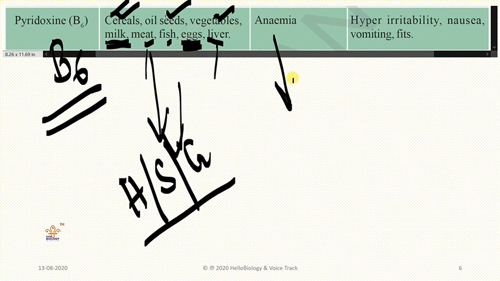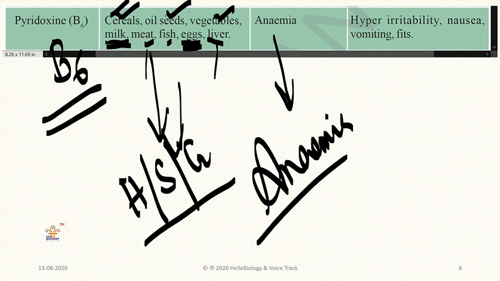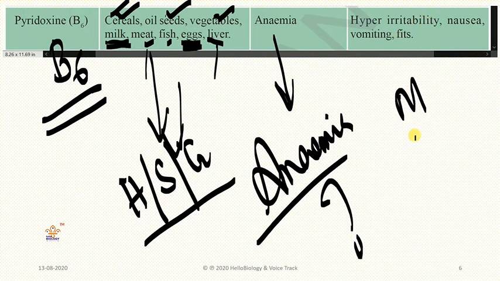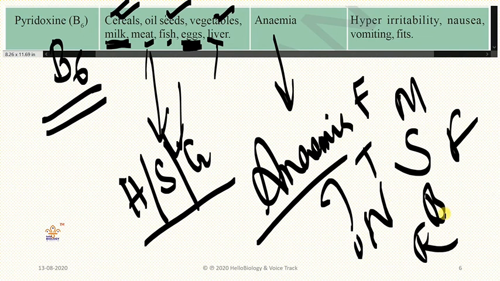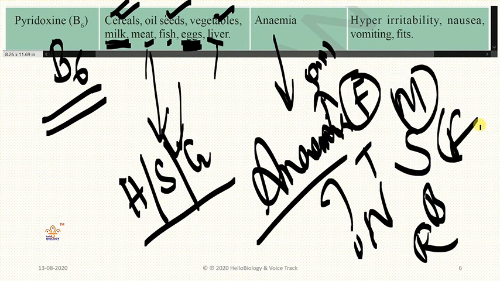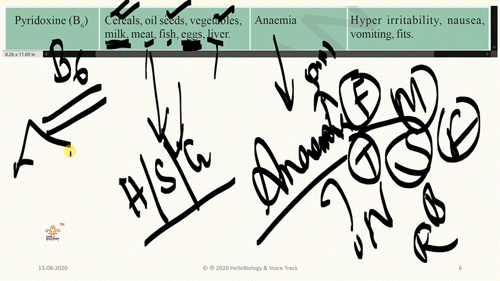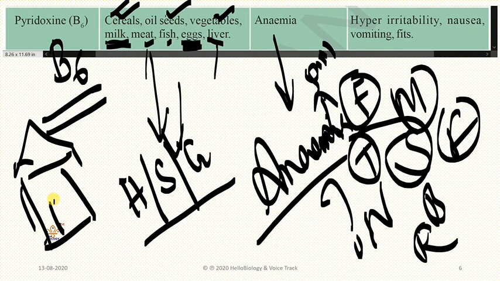If you don't take that, you will get a disease called anemia. So what are the symptoms, how to identify whether you have got anemia or not? Yes, hyper irritability. That means whatever your mother, sister, brother, father, friends, teachers, neighbors, or relatives say, you get irritated, and you don't want to show interest in any one person. You will just go to your home and sit at home alone.